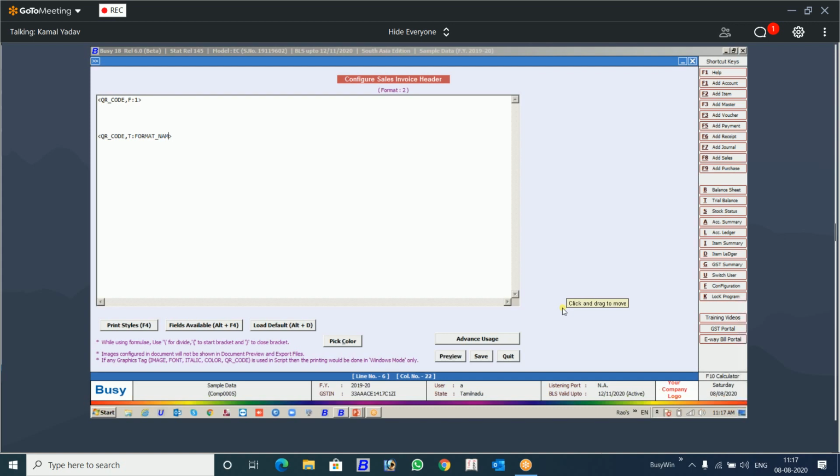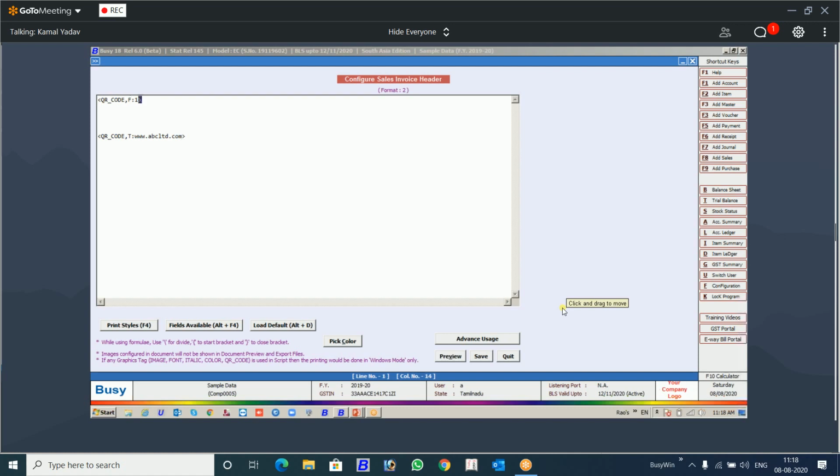You will remove this and type your website here. Let's say this is a website. You want this to be QR coded so that anybody who reads this QR code is automatically taken to your website.